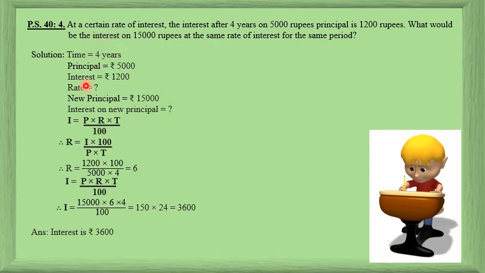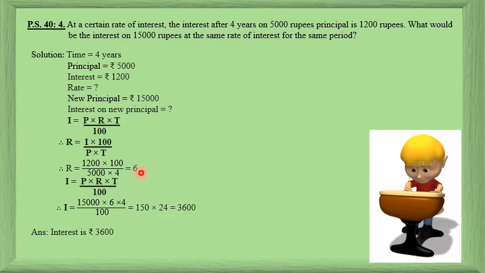So you first write down your data, and most important, write down your formula. So obviously I is equal to PRT upon 100, now R is to be found out. So leave R alone. 100 is divided here, it will go there and multiply. So what you have is R is equal to I into 100, P and T are multiplied, so it will go on the other side and divide. So R is equal to interest into 100 upon principal into time, which is equal to, substitute the values, do the math, and you get your rate as 6%.